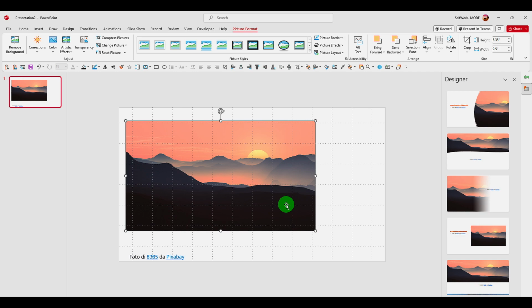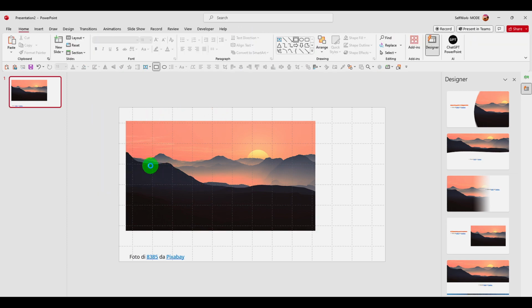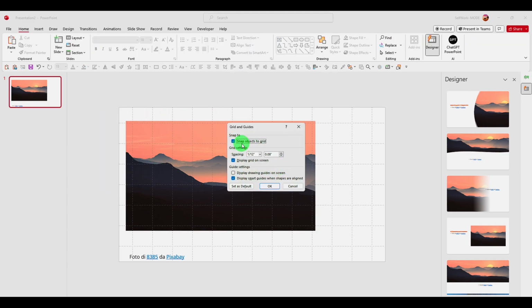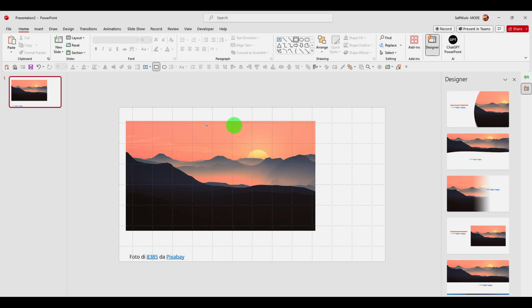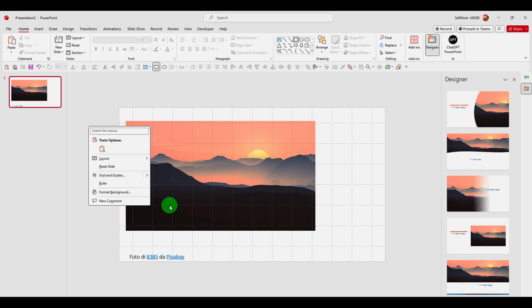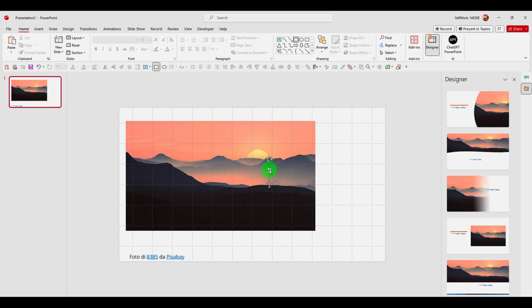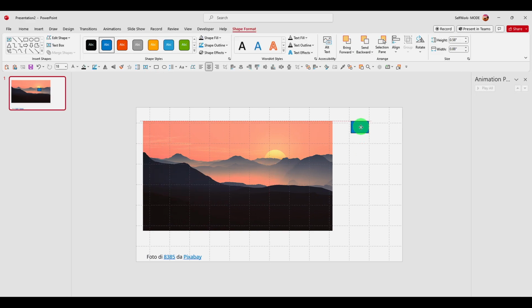So what I have to do is I'm just gonna grab some rectangles here, and it's a good practice to actually enable snap object to grid and display grid on screen. Now I have this image here, and create this rectangle, kind of like a cube. Not bad, like this.